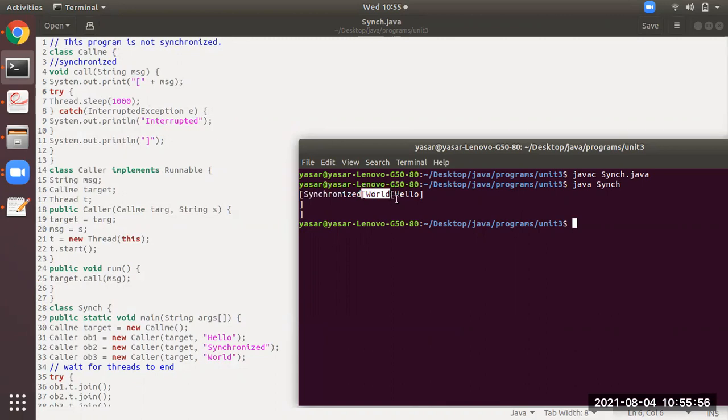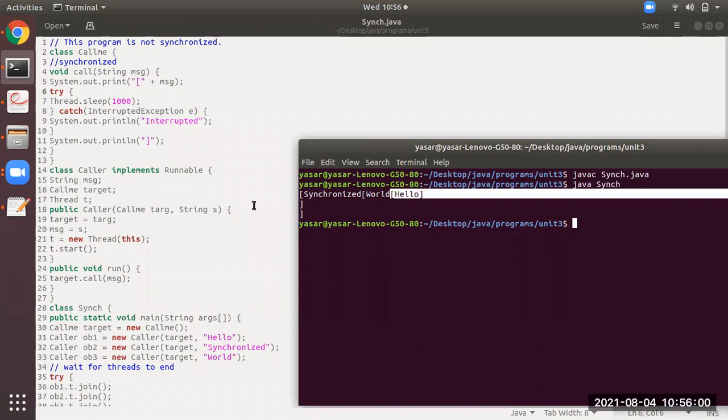But you can observe that before world is closed, hello has started accessing it. So this is the program which is without synchronization. The concept of synchronization is that after one thread has completely finished, then the other thread should enter and finish. Then the other thread should enter and finish. Like that it should be.